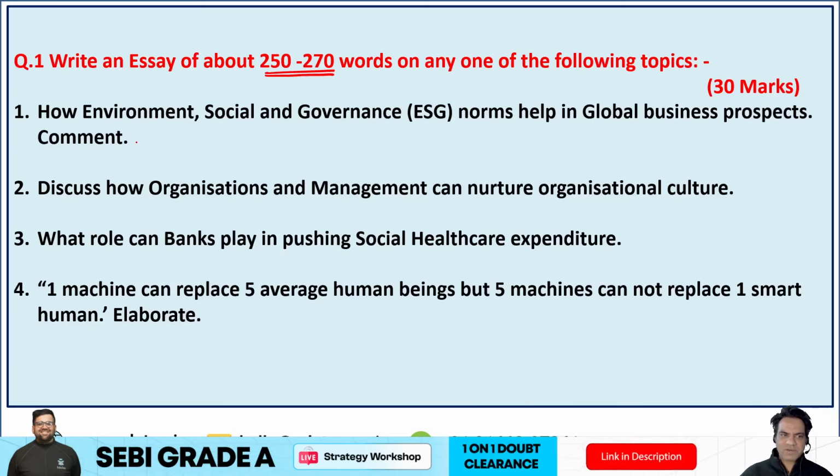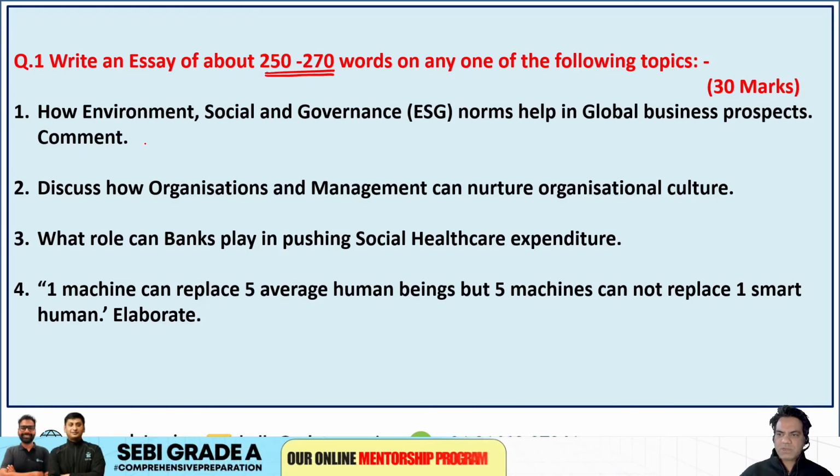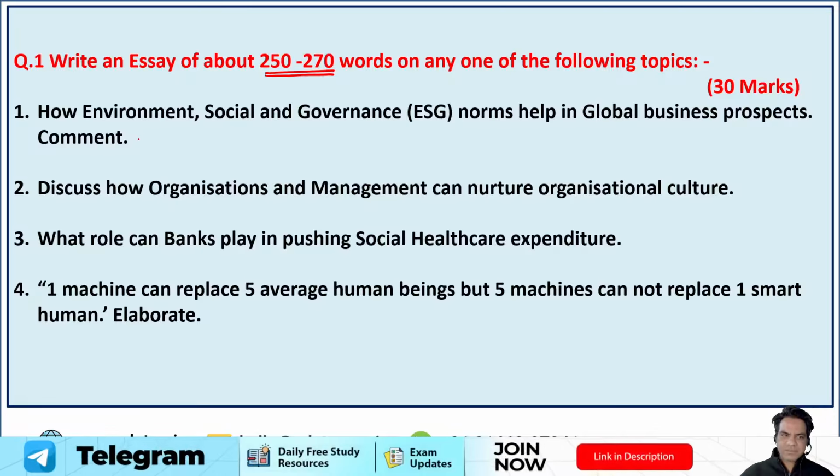So first was how environment, social and governance (ESG) norms help in global business prospects. So this was about ESG. So current affairs, right? Similarly, it is related to current affairs and general awareness.